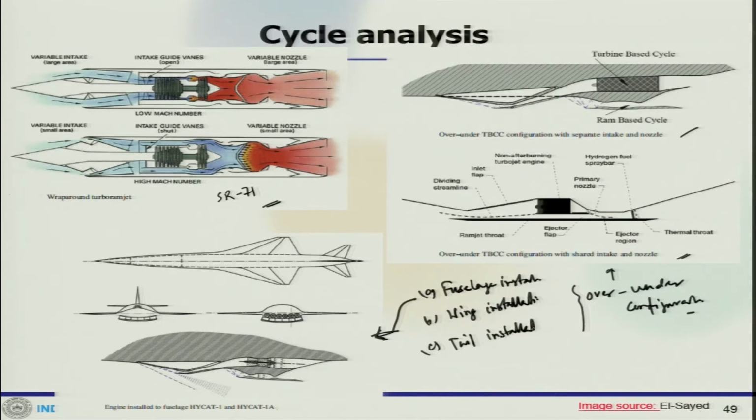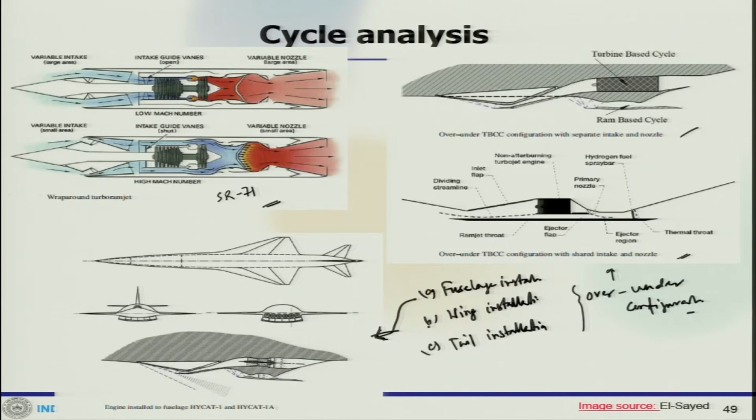So, over and under configuration means that either the turbine based cycle or the ram based cycle, one of them would be on top of the other, and that also can be done in different ways, depending on how we configure it. Now, this is a fuselage kind of installation.